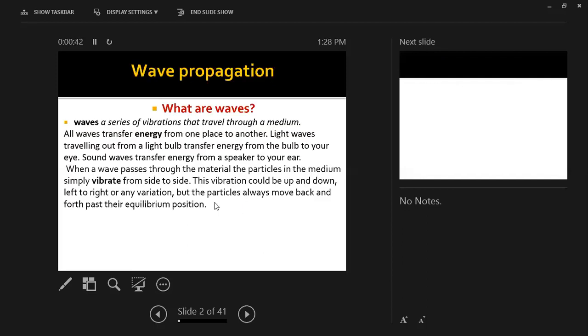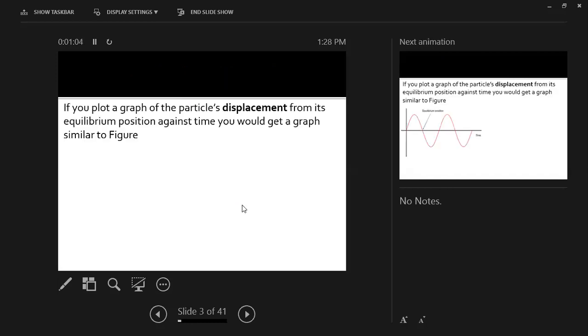So when a wave passes through the material, the particles in the medium simply vibrate, and that forms the wave. Due to vibration, we are going to hear the sound. But the particles always move back and forth past their equilibrium position. They always move back and forth. Don't forget that. It's important.